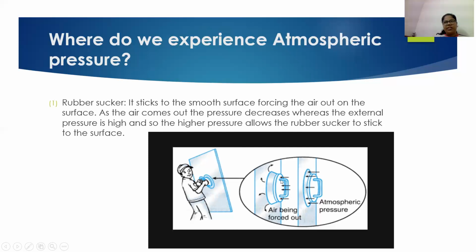Because of that external pressure, the rubber sucker sticks to the surface very firmly and does not come out easily.